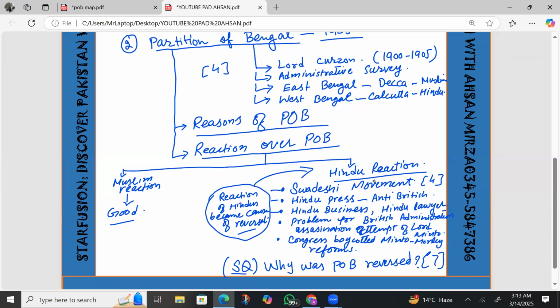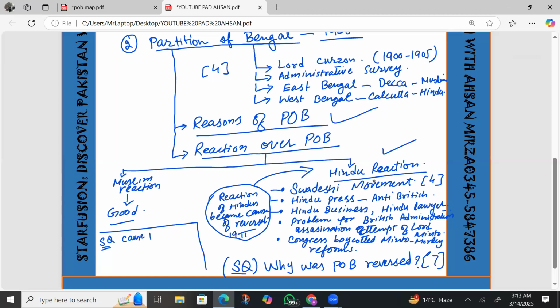Causes of partition, we have done, and causes of reversal, we are done with that. The reversal was basically done in 1911. Till 1911, that was the reaction which became the cause of reversal. Apart from that, there is another question which can be given in your exam. On the basis of causes of partition and causes of reversal, another 14 marks question can be given. A simple question is: causes of reversal were more important.